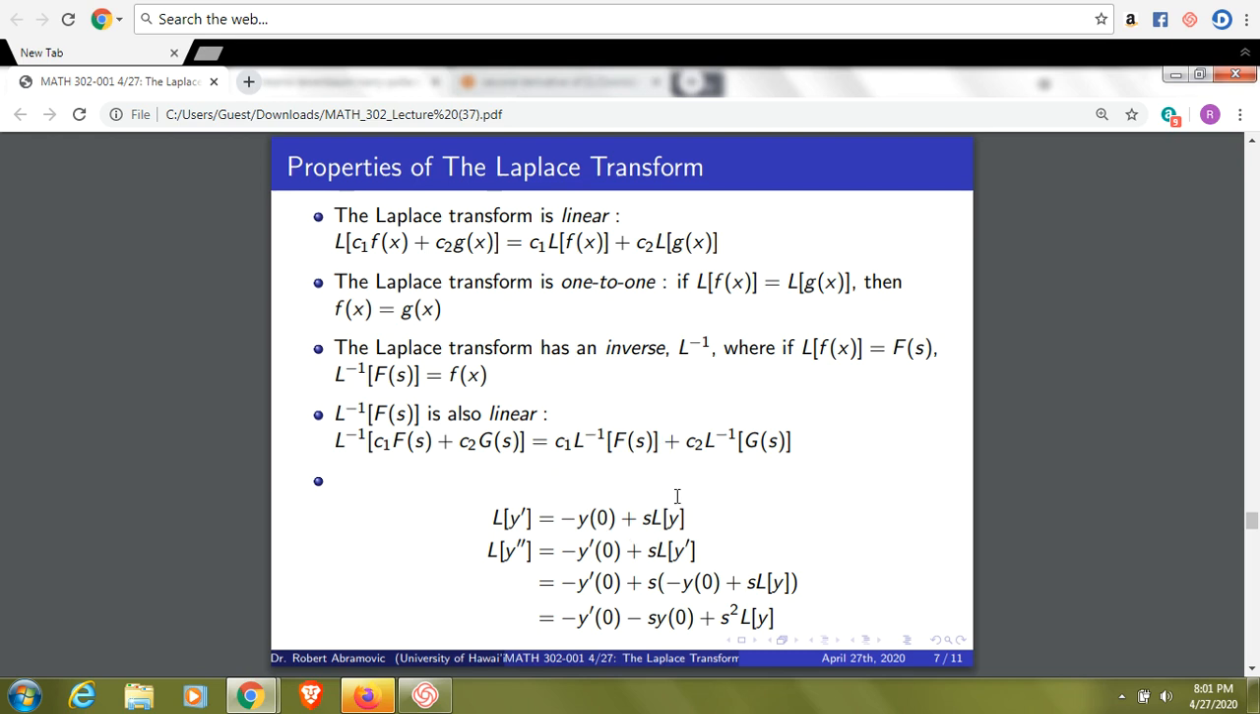So the Laplace transform amazingly takes the derivative of a function, and you can actually pull out this variable s. So the Laplace transform of the derivative is rewritten as negative the value of the function at 0 plus a variable s times the Laplace transform of the original function. There are no derivatives on the right-hand side. The same thing for L of y double prime: minus y prime of 0 minus s times y of 0 plus s squared L of y. You only get an L of y term here. There's no L of y double prime. And we'll see in the next slide how that's applied to solving ODEs.